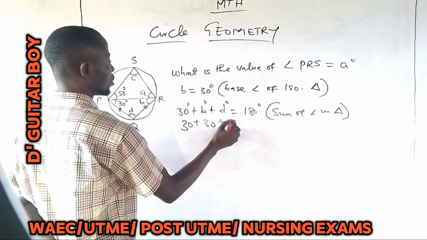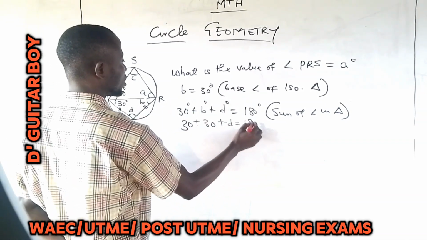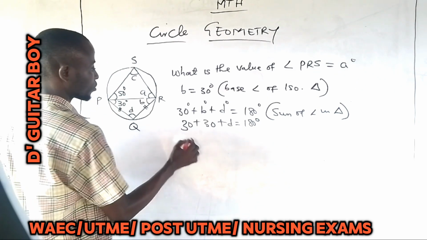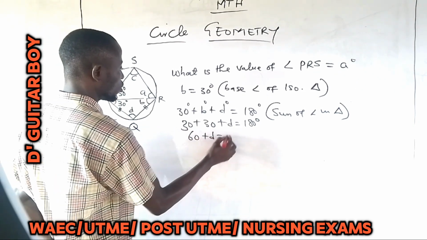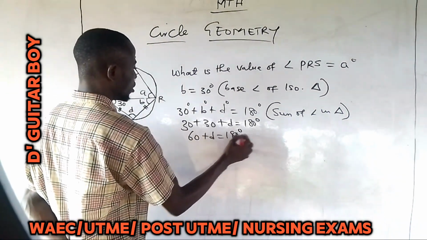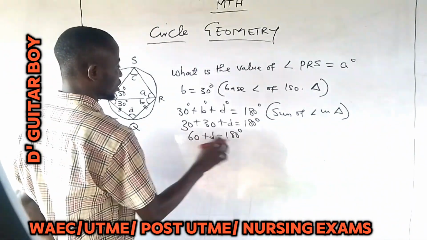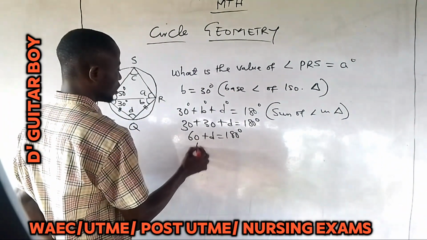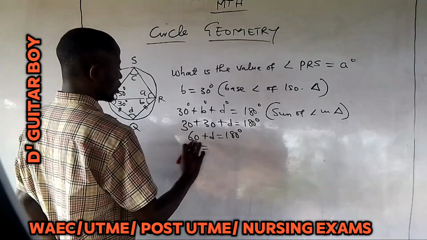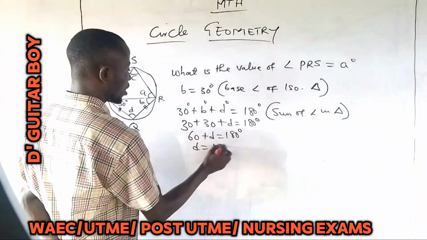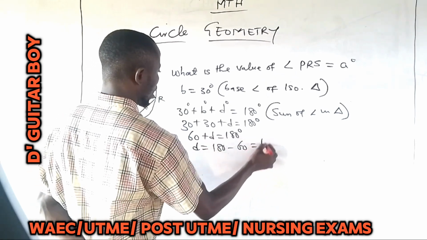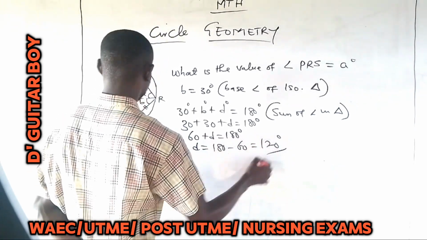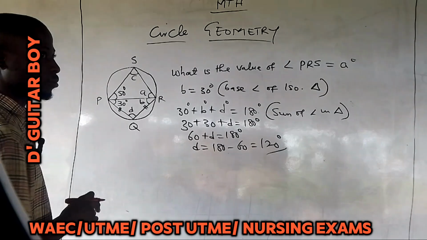So this would now be 60 plus D equals 180 degrees, because 30 plus 30 gives you 60. D is equal to, this 60 will now move to this side, 180 minus 60 equals 120 degrees. So you have calculated D now.